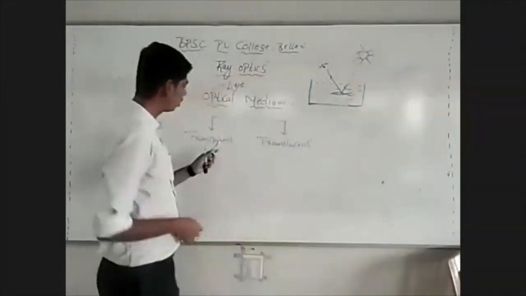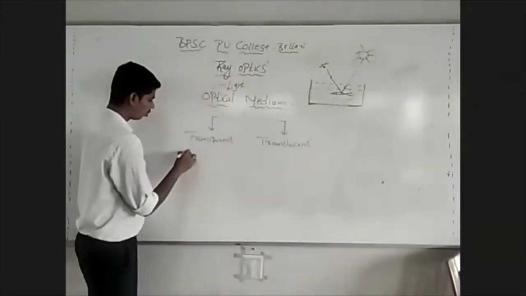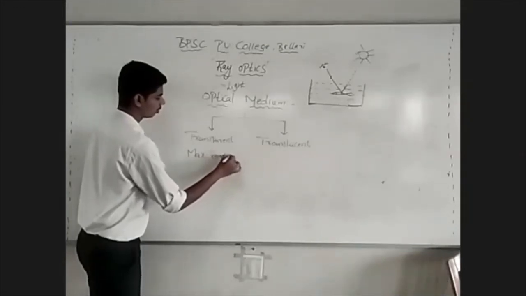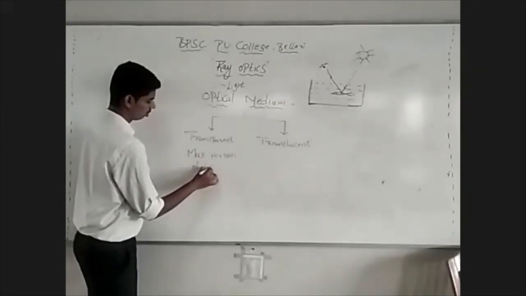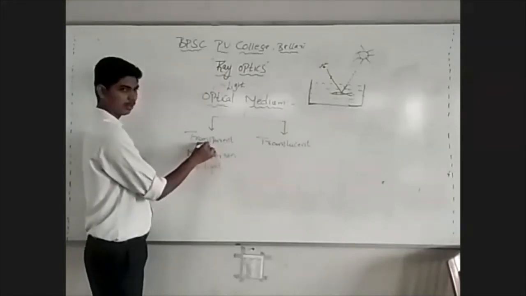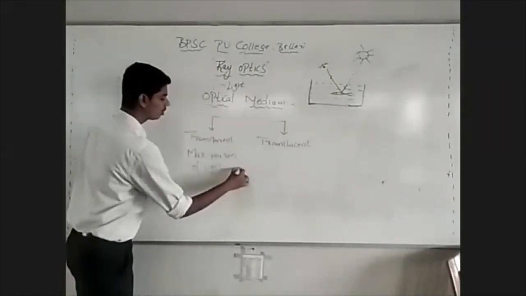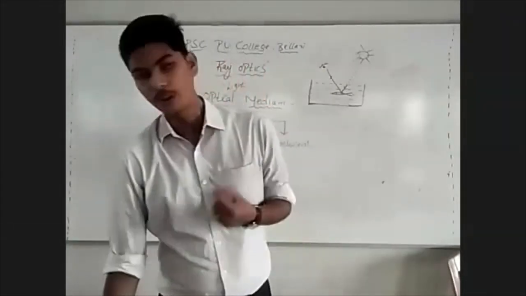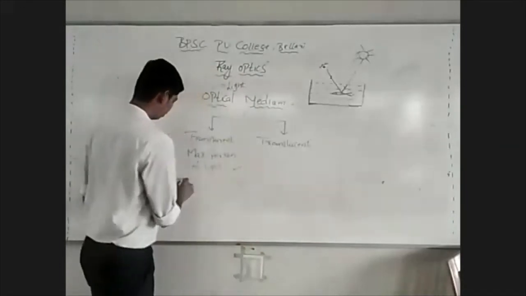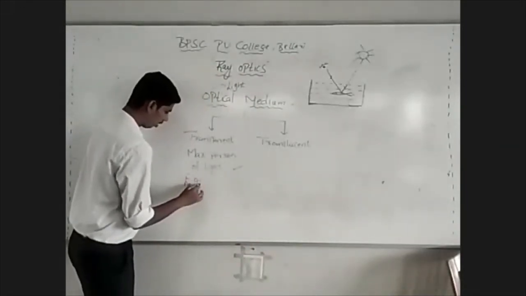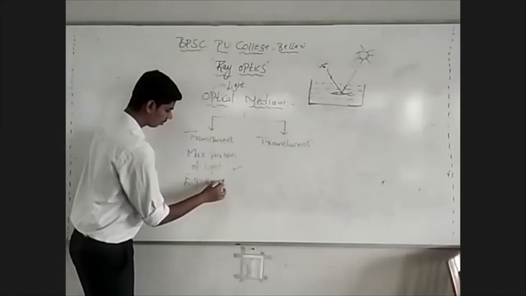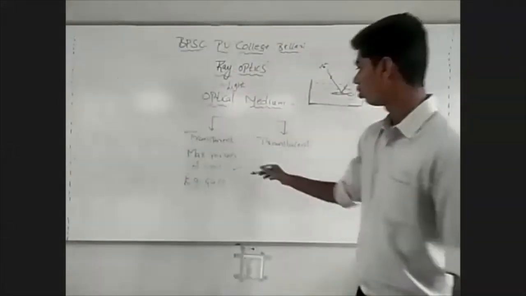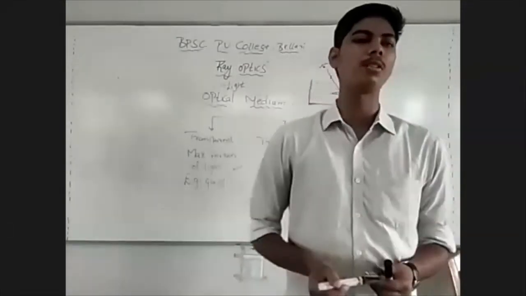A transparent optical medium is that which allows maximum portion of the light to pass through it. For example, a plain glass is an example of a transparent optical medium. It allows maximum portion of the light to pass through it.